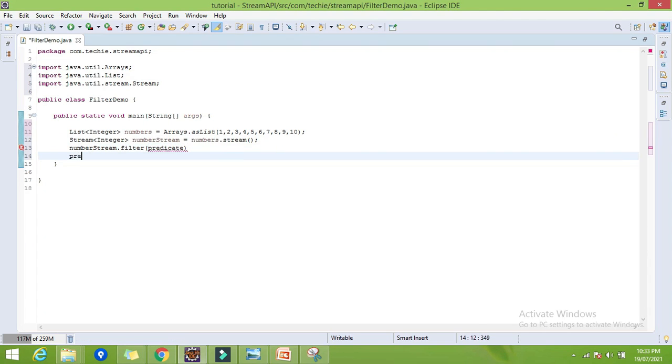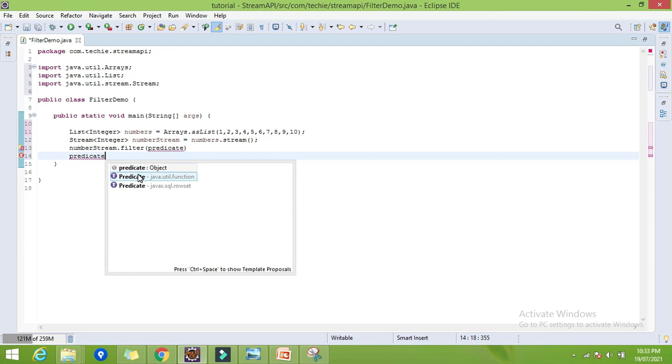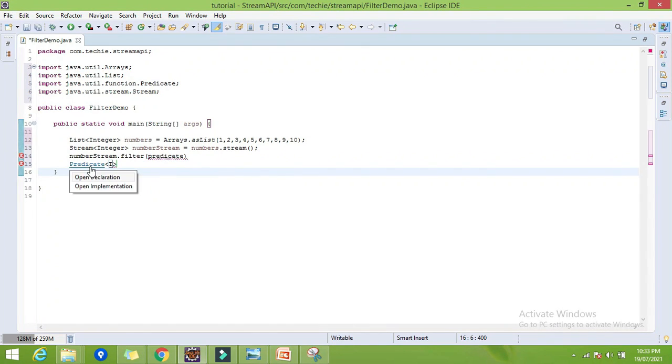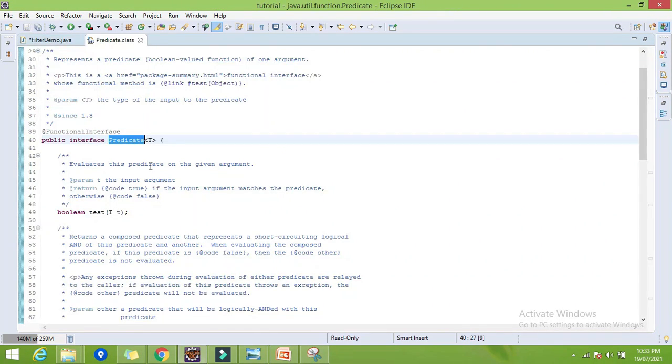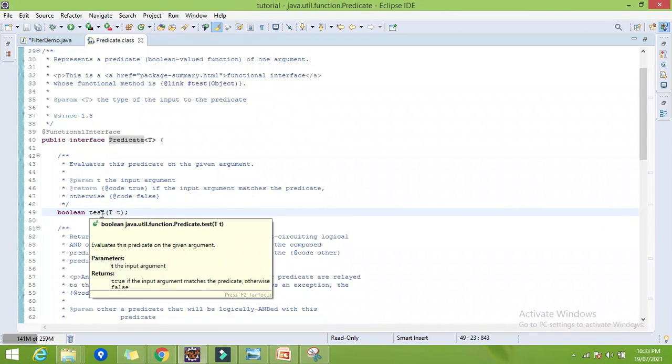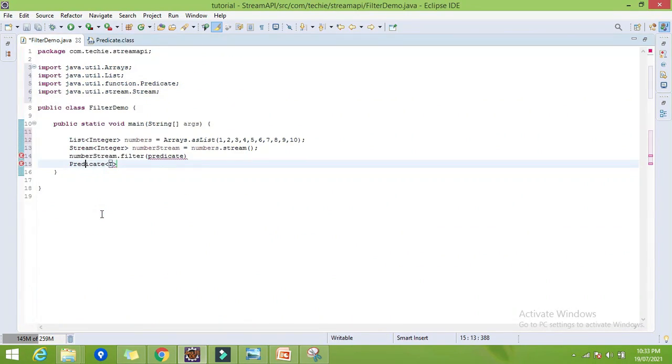Predicate is the functional interface in Java. Functional interface means it has only one method, that is test, and whatever conditional logic we want, we can write into the test method. So we will give the predicate as a parameter using a lambda expression.